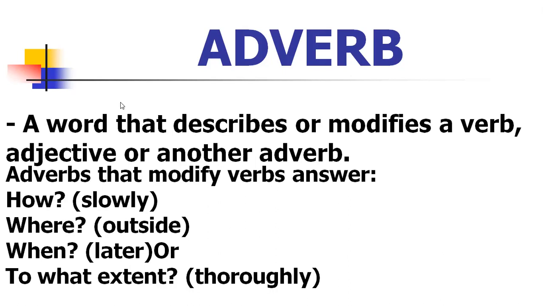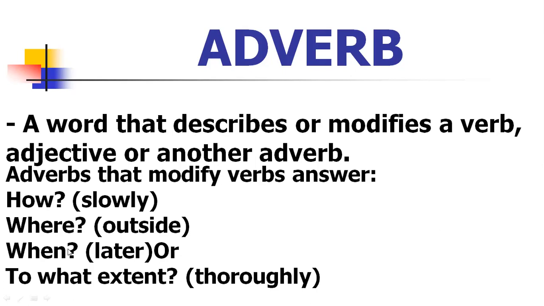An example for how is slowly. He is walking slowly. How is he walking? Slowly. And where? It is talking about place. What could be the answer? Outside. Where is he standing? He is standing outside.